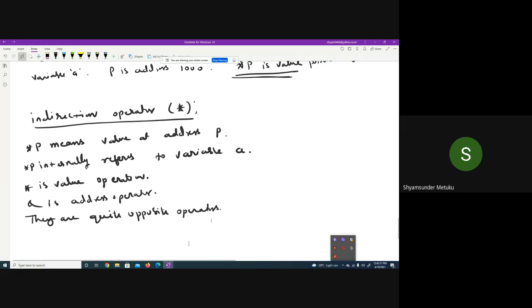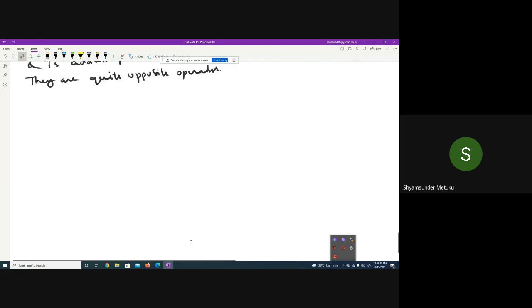Then let me take an example for the indirection operator. Opposite means they get cancelled; they are reciprocal to each other. So if you write this way, ultimately you are going to get, sorry, I made a mistake here, it should be p. If you write star and ampersand adjacent, or ampersand and star, the value automatically cancels out.